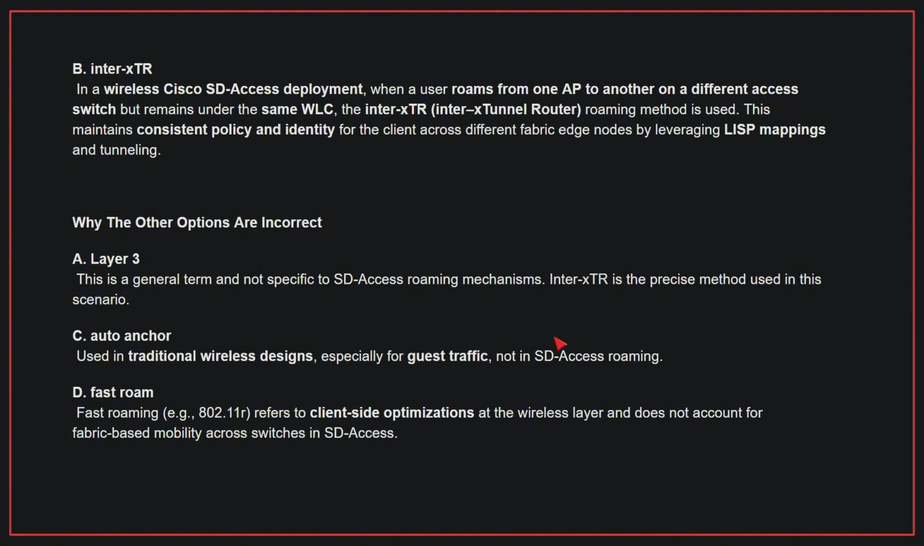Why the other options are incorrect? A. This is a general term and not specific to SD access roaming mechanisms. Inter XTR is the precise method used in this scenario. C. This is used in traditional wireless designs, especially for guest traffic, not in SD access roaming. D. Fast roam. Fast roaming refers to client-side optimizations at the wireless layer and does not account for fabric-based mobility across switches in SD access. Therefore, the correct answer is B.